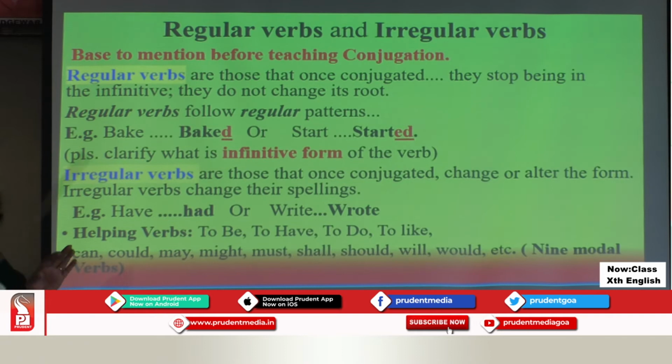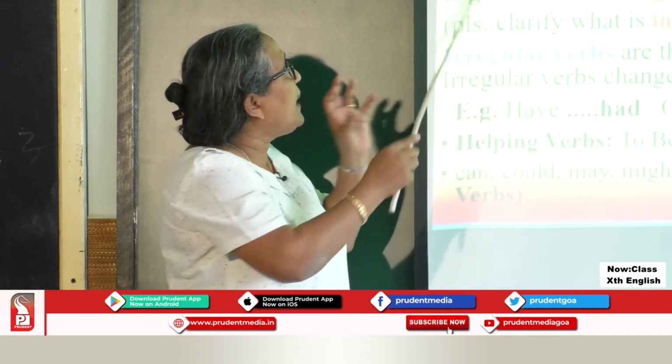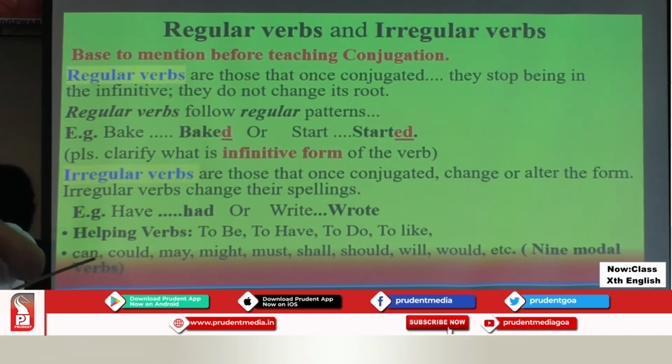When you conjugate, its infinitive form is lost. I will deal with infinitive a little later. At this point of time, I will only tell you this much. Infinitive means original form or spelling of the verb.